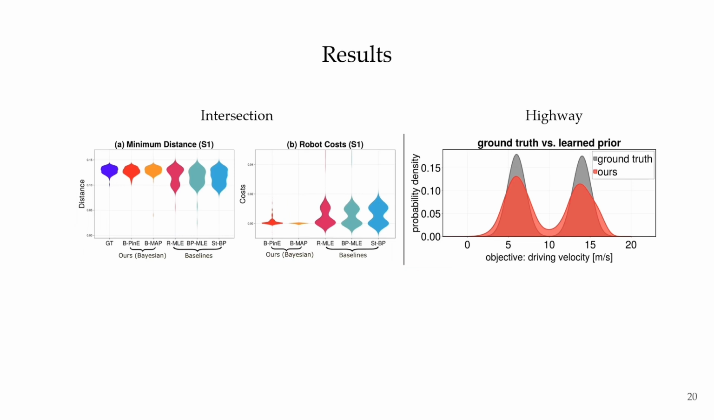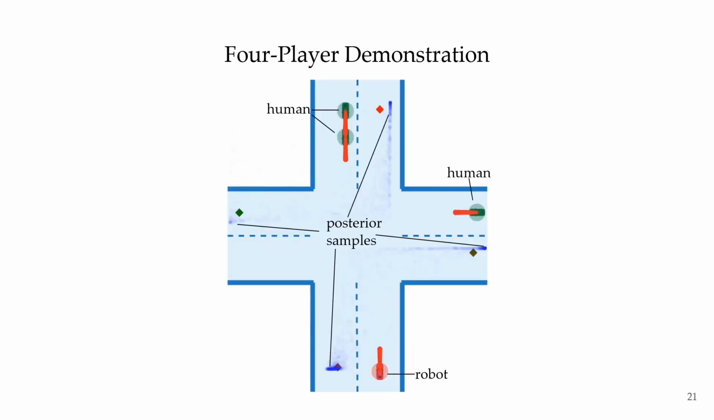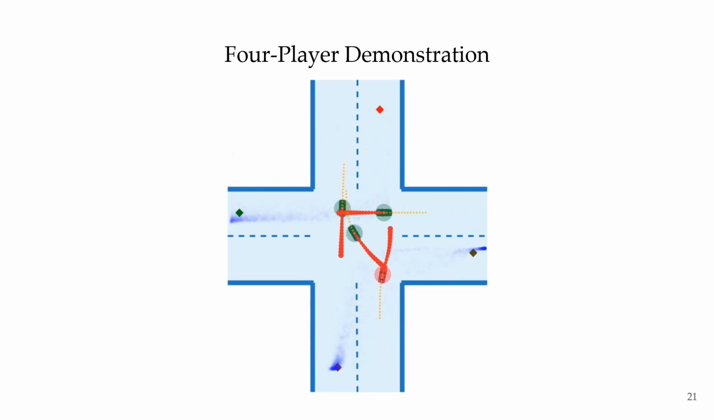In our paper, we perform extensive quantitative evaluations of our approach, demonstrating its ability to capture multimodal prior and posterior distributions. This capability further enables safer motion plans compared to non-Bayesian inverse game baselines. We also demonstrate the inference performance of our approach in a 4-player intersection scenario, where our approach can run in real time at around 150 Hz.